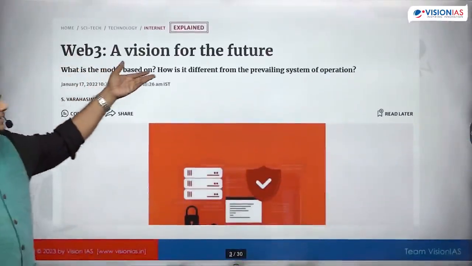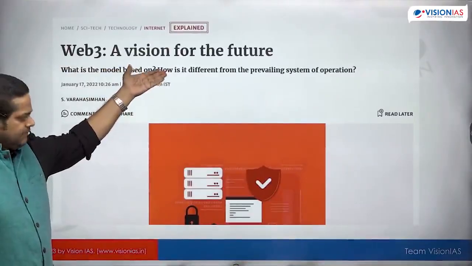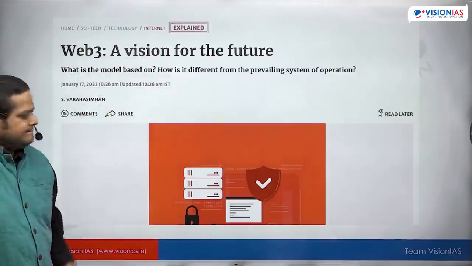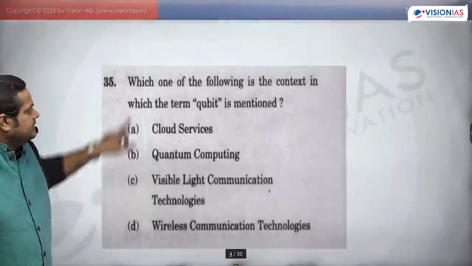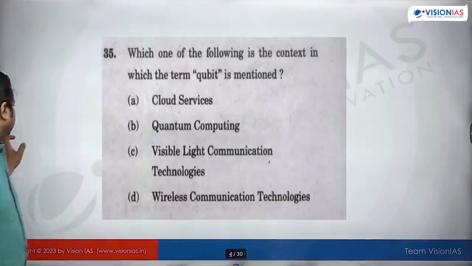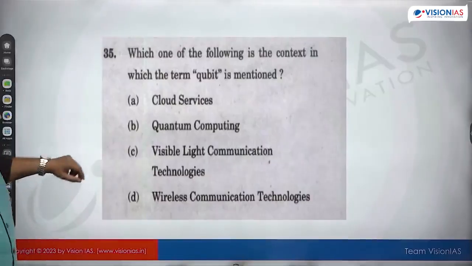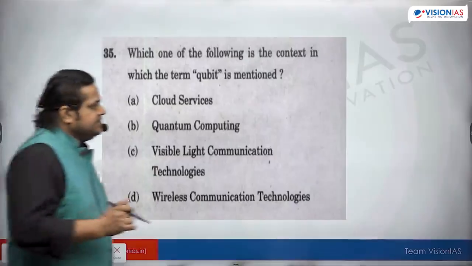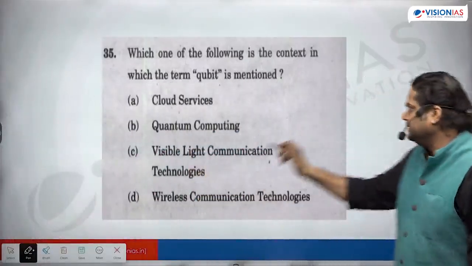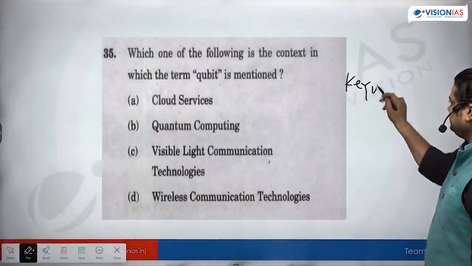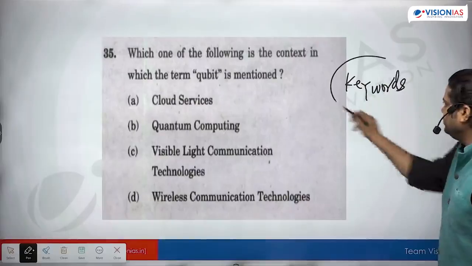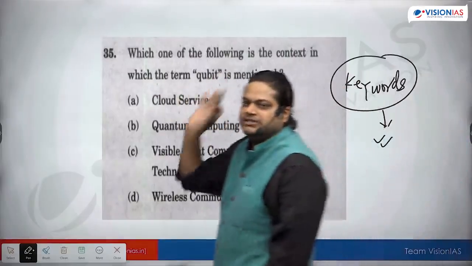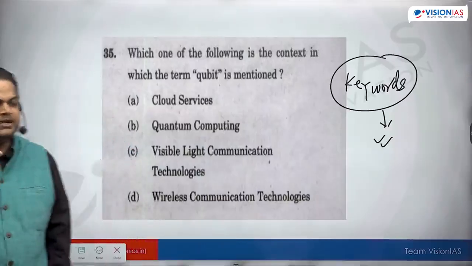This way it was there in the news. There were more articles related to this Web 3.0 and UPSC asked this question. See this? The third thing: if we are reading any technology-related news, what UPSC does every year is ask about some keywords. If a new keyword is coined, UPSC can simply ask you what is the meaning of this keyword.